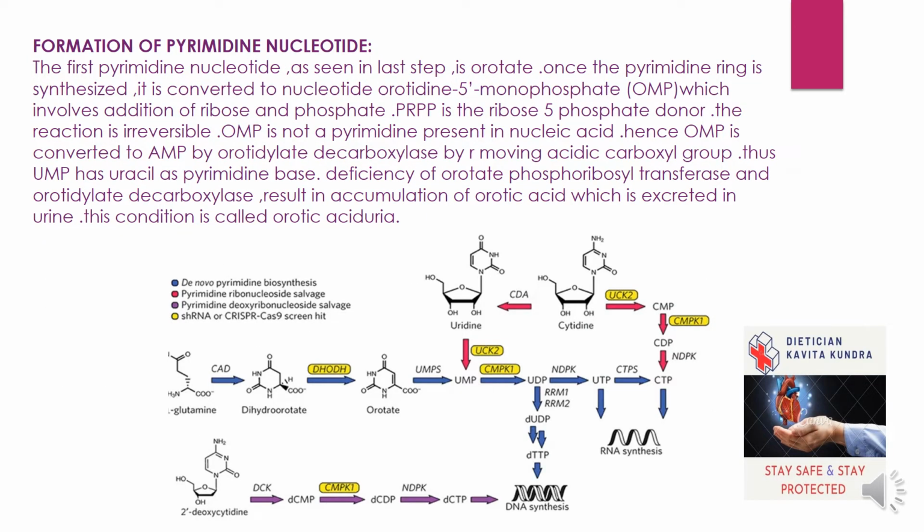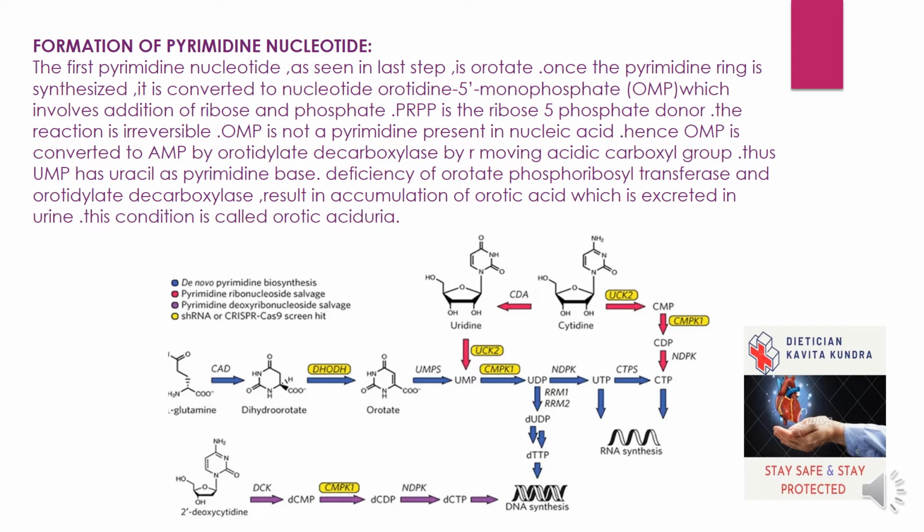Now the formation of pyrimidine nucleotide. The first pyrimidine nucleotide, as seen in the last step, is orotic acid. Once the pyrimidine ring is synthesized, it is converted to the nucleotide orotidine 5-monophosphate, OMP, which involves the addition of ribose and phosphate. PRPP is the ribose 5-phosphate donor. The reaction is irreversible. OMP is not a pyrimidine present in nucleic acid. Hence, OMP is converted to UMP by orotidylate decarboxylase by removing the carboxylic group.